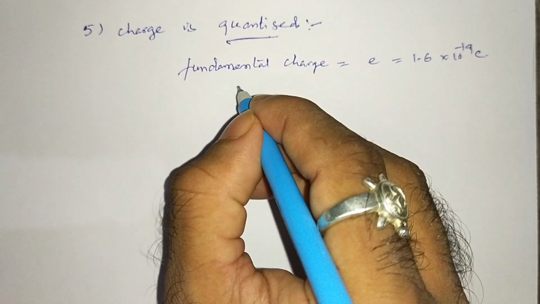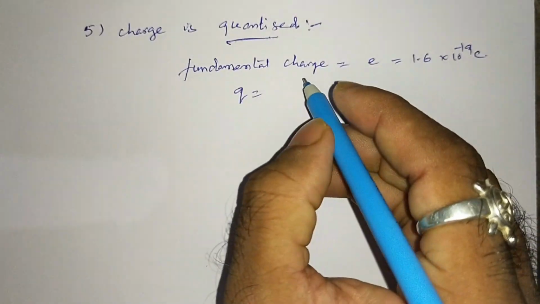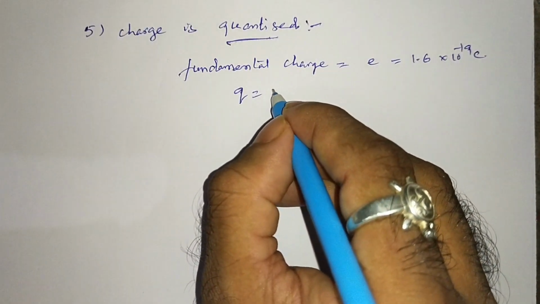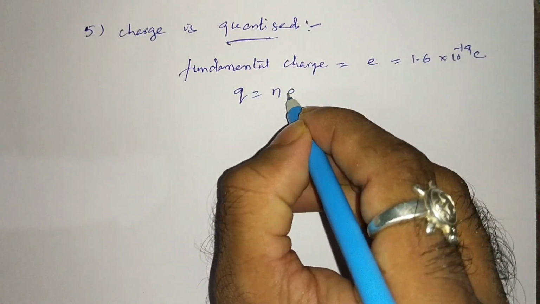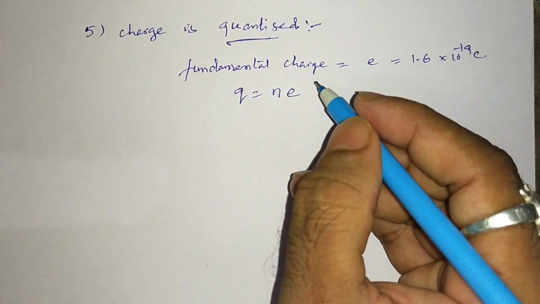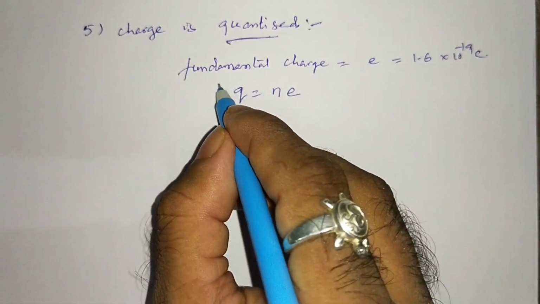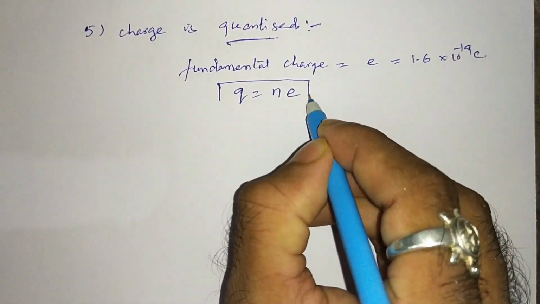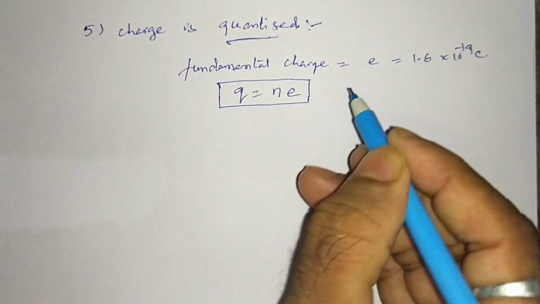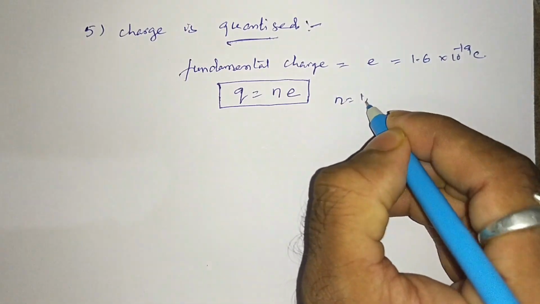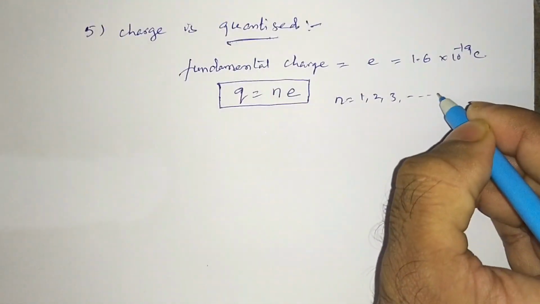For example, if charge on a body is Q, this Q will be an integral multiple of e. This is the meaning of charge is quantized. So Q is equal to n into e, where n is a number, it can take 1, 2, 3 etc.